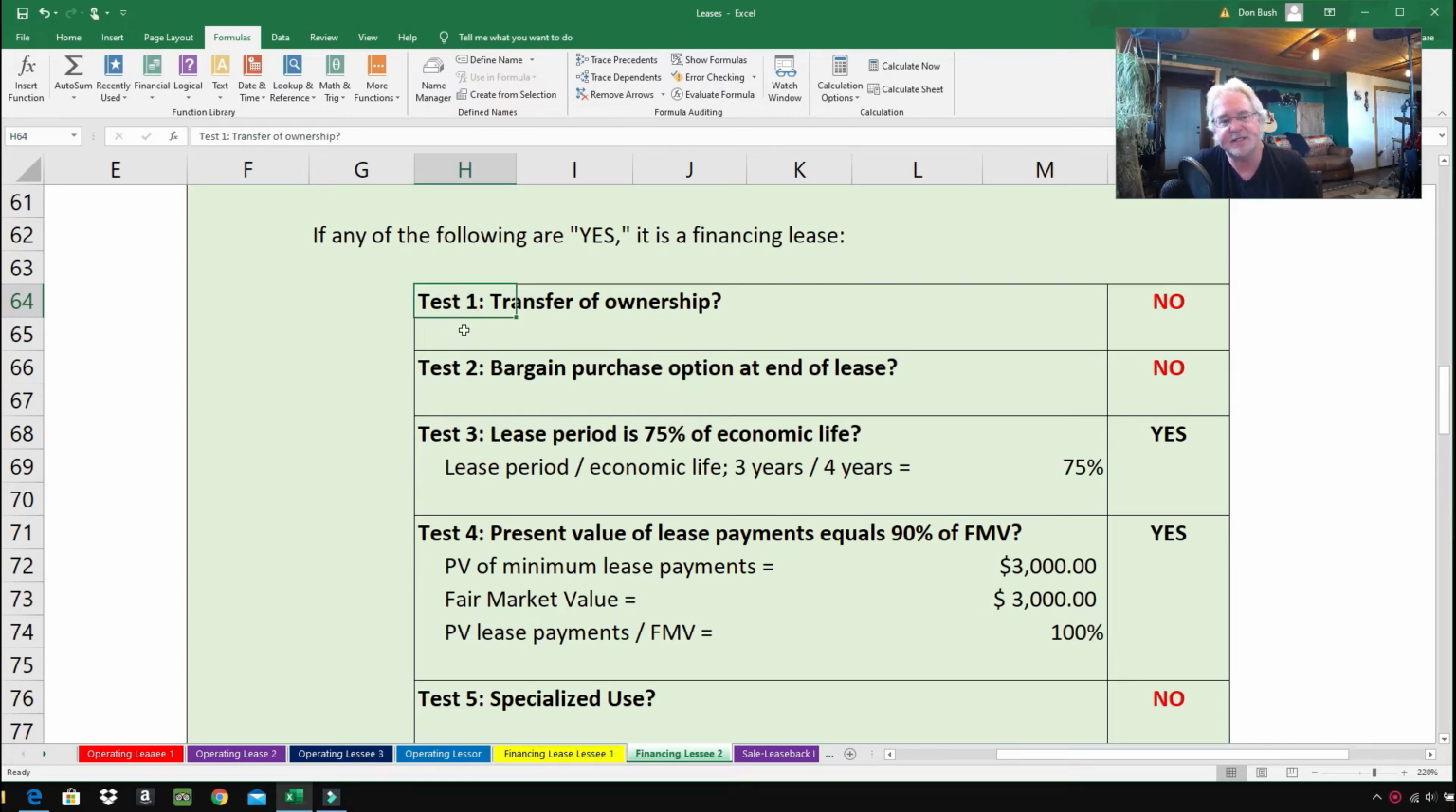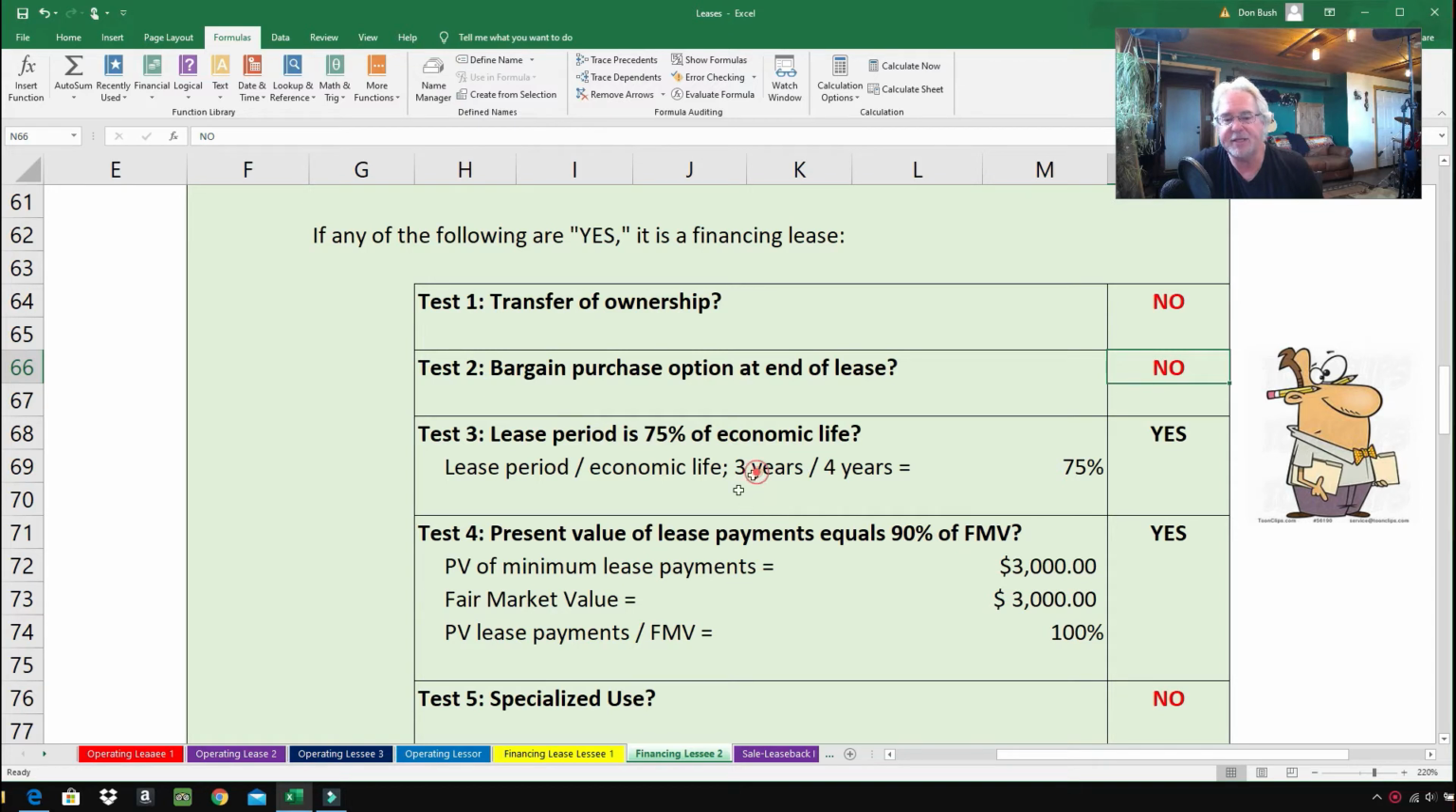So test number 1, the transfer of ownership. Is the generator ever going to belong to the lessee? And the answer is no. At the end of the lease, the generator is going to go back to the lessor, power to the people. Test number 2, bargain purchase option at the end of the lease, and the answer is no. We won't be able to buy that generator at a vastly reduced price, like say for $1.